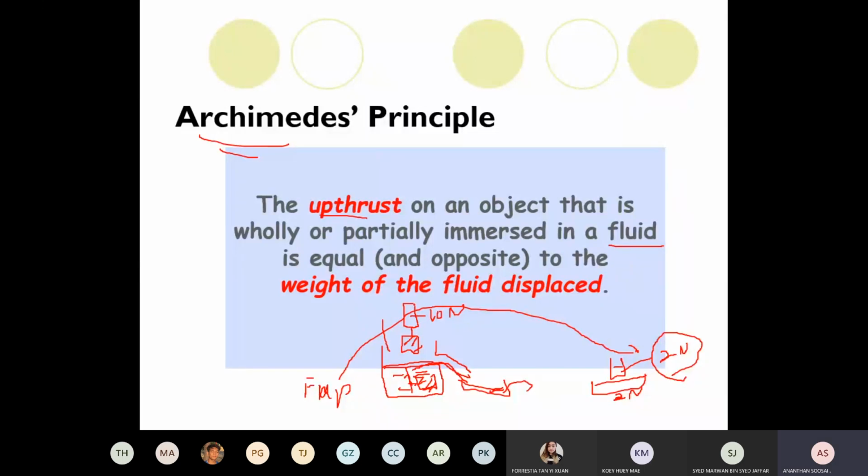That's his idea. The weight hanging in the air shows 10 Newton. When you immerse it fully, what should the reading on the Newton meter be, if the water displaced is 2 Newton? The reading must be 8 Newton, right? Because upthrust is pushing the object up. So upthrust is equal to the weight of the fluid displaced.